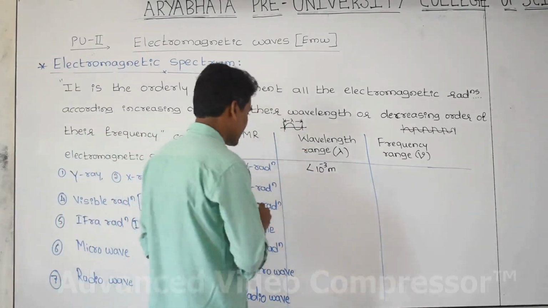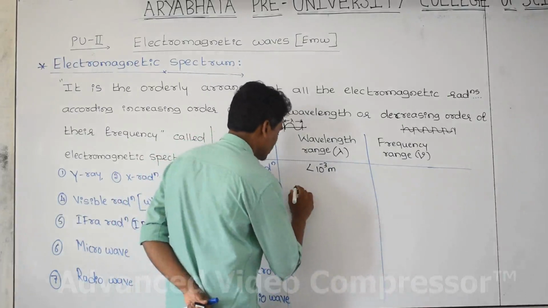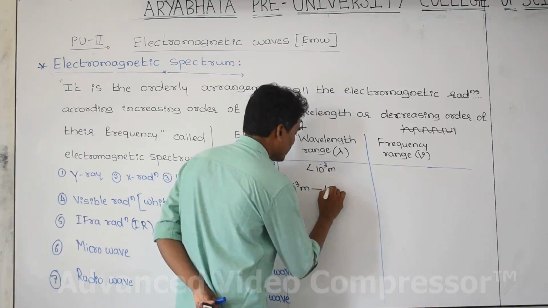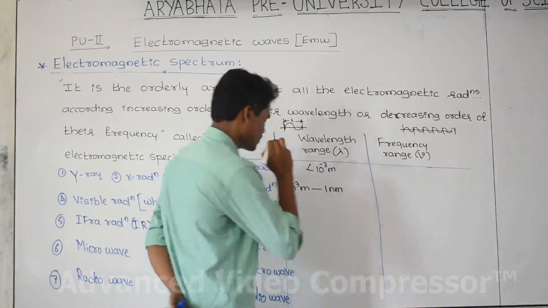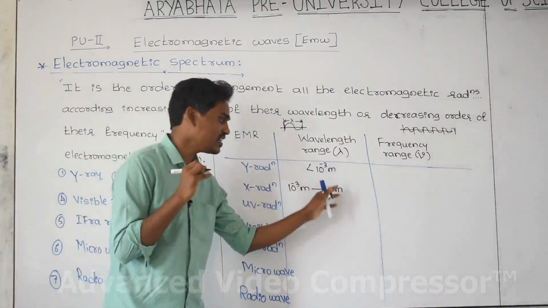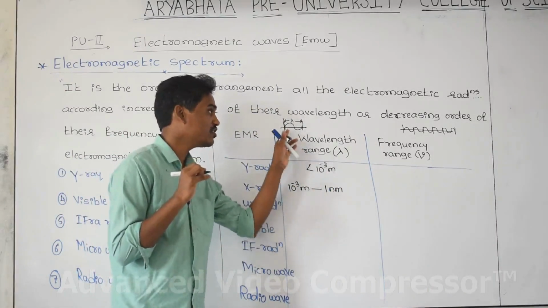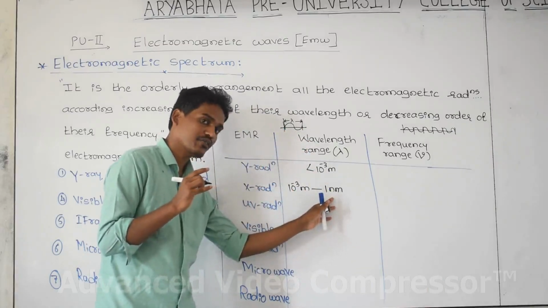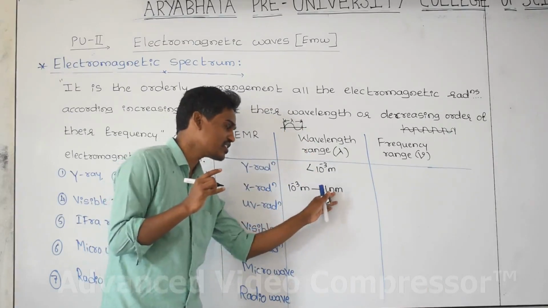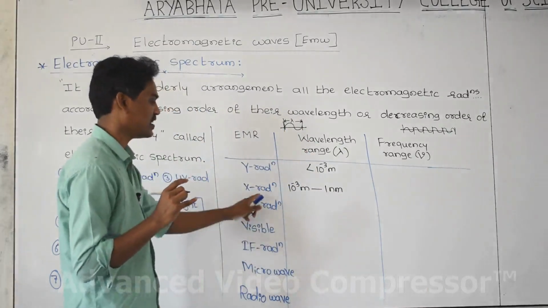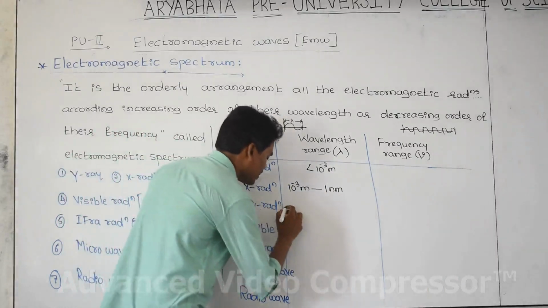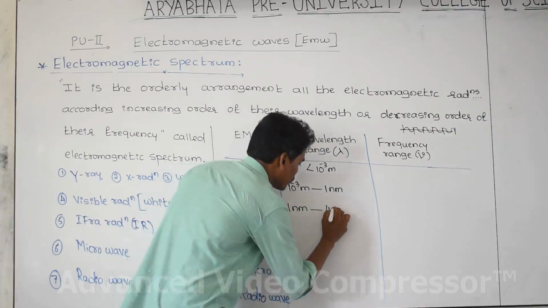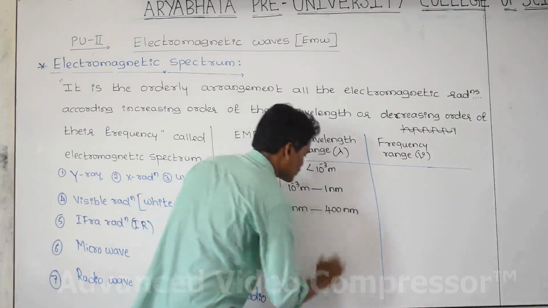And next go to X-ray radiation. Its wavelength range is 10 to the power of minus 3 meter to 1 nanometer. More than this value and lesser than this value. If the wavelength of one wave lies in the range of these two values, that wave we are going to call X-ray radiation. And ultraviolet, its range is 1 nanometer to 400 nanometer.